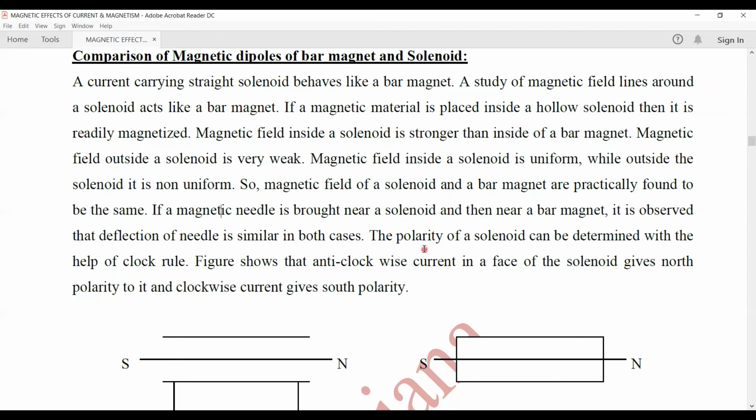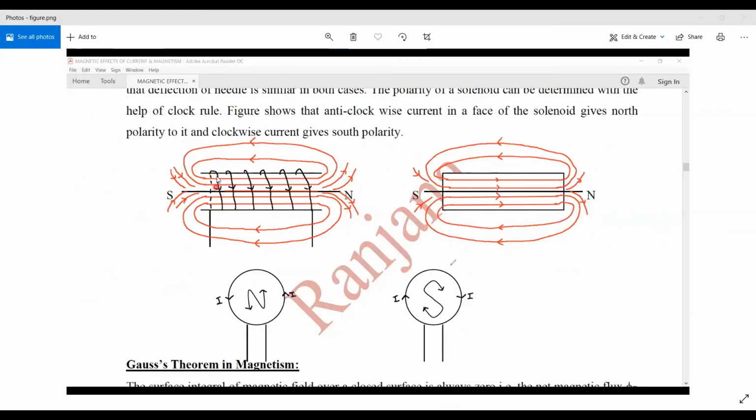Now the polarity of the solenoid can be determined with the help of a clock rule, which states that looking from one face, if the current is in the anti-clockwise direction, that face will acquire the north polarity, whereas looking from the other face, the current will be in the clockwise direction and that end will acquire the south polarity. This figure shows the magnetic field lines for a current carrying solenoid.